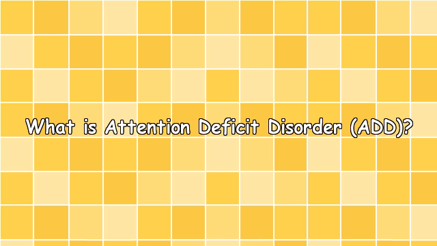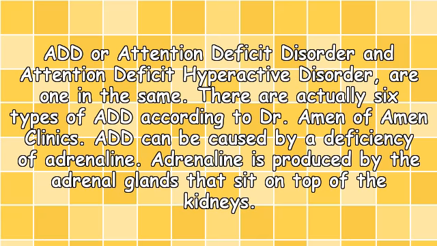What is attention deficit disorder? ADD, or attention deficit disorder, and attention deficit hyperactive disorder are one and the same. There are actually 6 types of ADD according to Dr. Amen of Amen Clinics. ADD can be caused by a deficiency of adrenaline. Adrenaline is produced by the adrenal glands that sit on top of the kidneys.